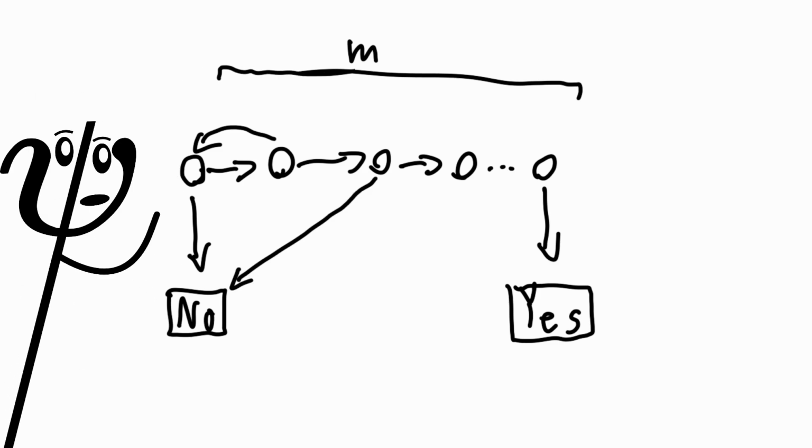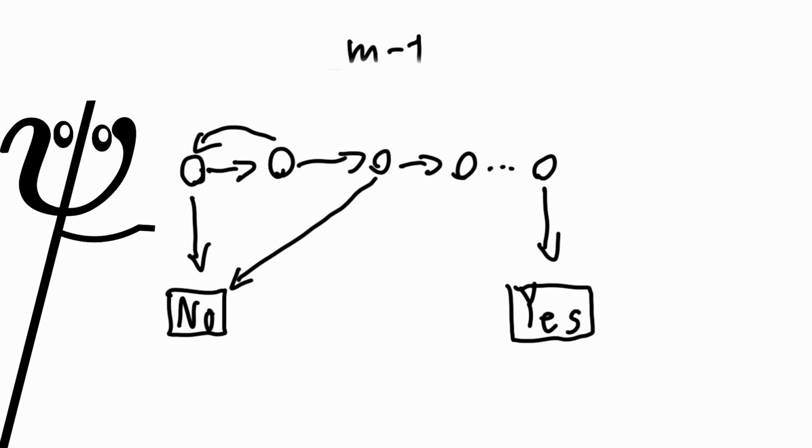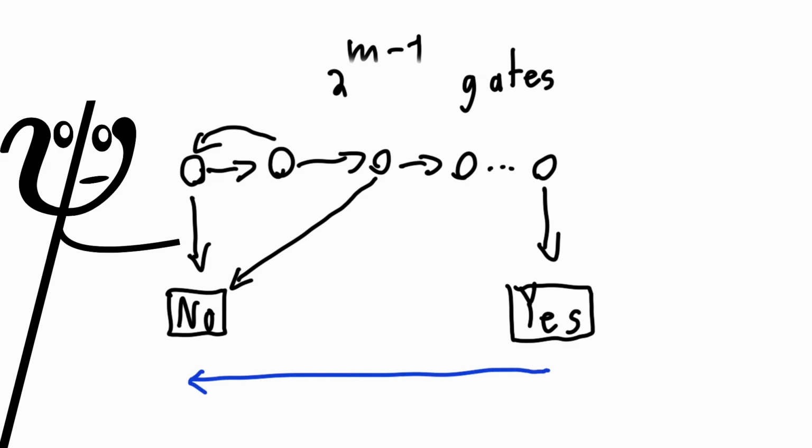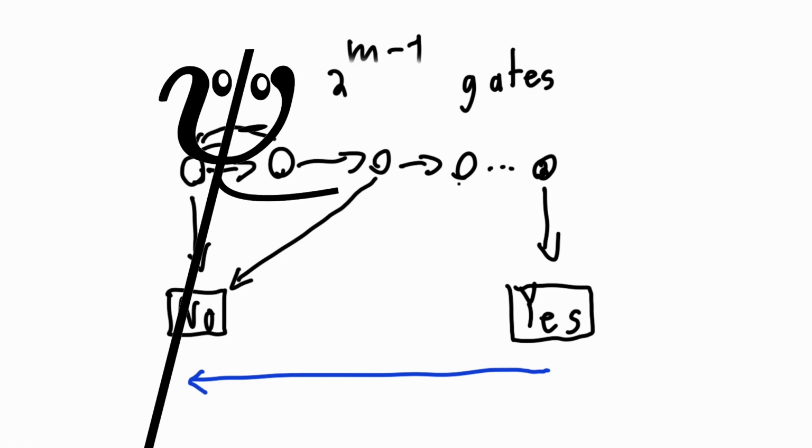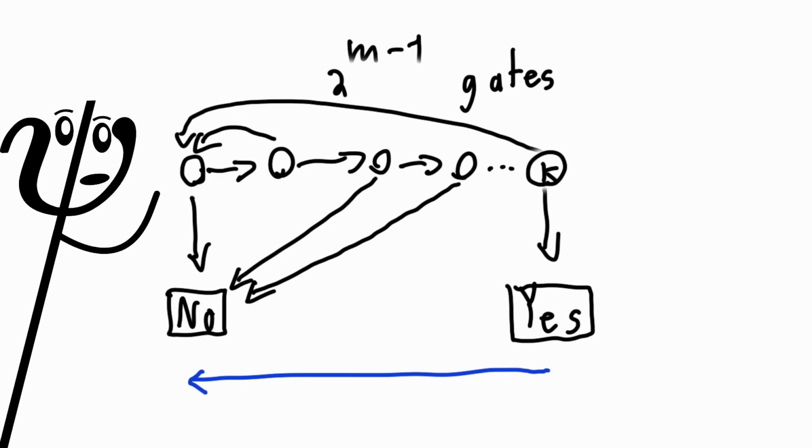These m-1 different states have exactly 2 different types. Therefore, there are exactly 2 to the power of m-1 different gates of this type with m states, and we can determine which probabilities each of these gates makes by working backwards from the end. We'll begin at the end of the chain where the current denominator is 2, and as we go backwards in the chain, say the current probability is 1 over k. Now the denominator is k.